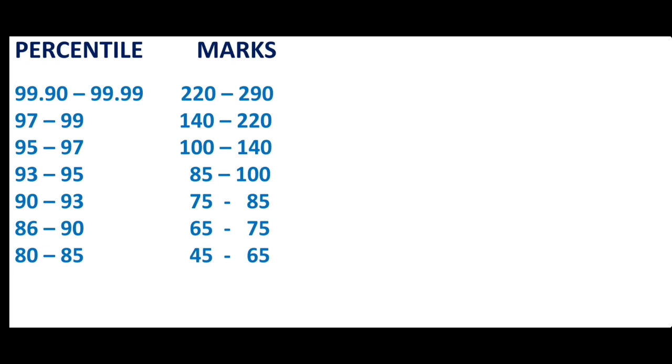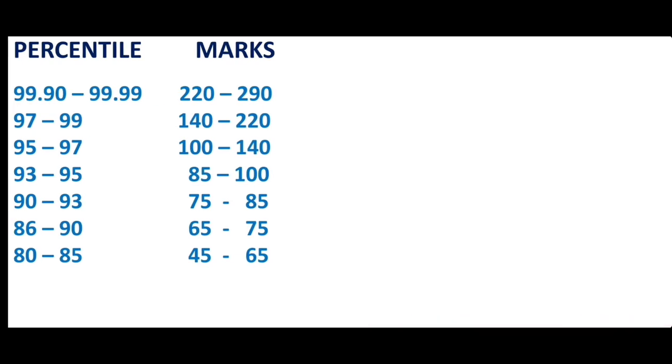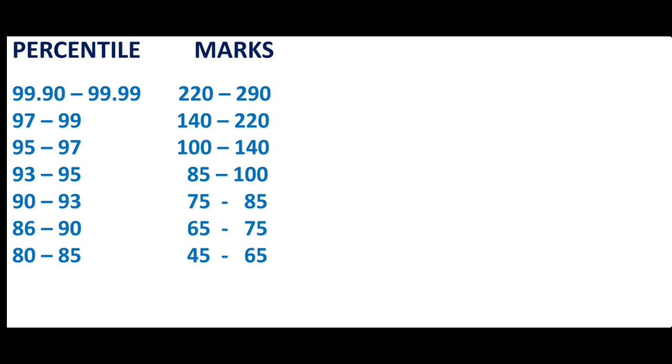If you score the percentile between 93 and 95, you need to score the marks between 85 and 100. And if you want to get the percentile between 90 and 93, you need to score the marks between 75 and 85. And for the percentile between 86 and 90, one needs to score the marks between 65 and 75. And for the percentile between 80 and 85, one needs to score the marks between 45 and 65.